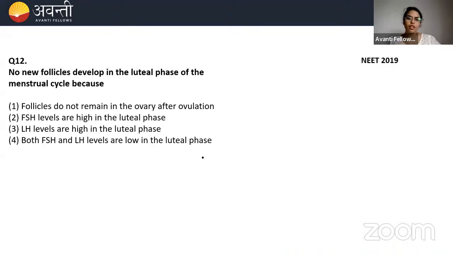Okay. Now, no new follicles develop in the luteal phase of the menstrual cycle because in the luteal phase, no new follicles are developed. Why? Because follicles do not remain in the ovary. Please read the options and then try to answer in the chat box. I'll also launch the poll here.